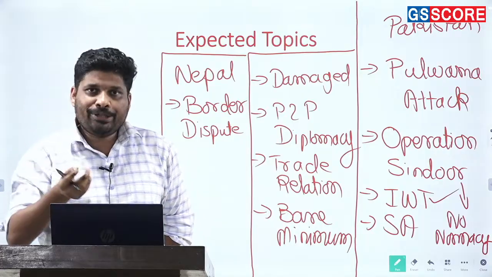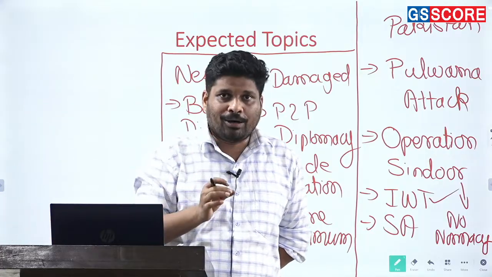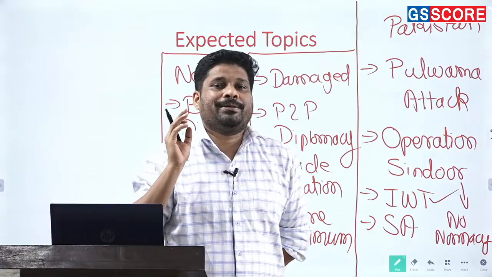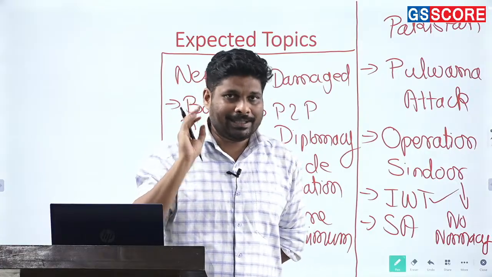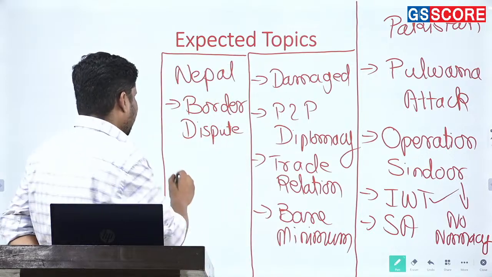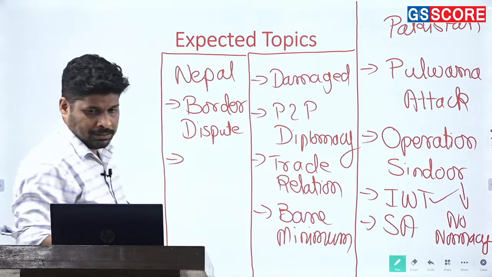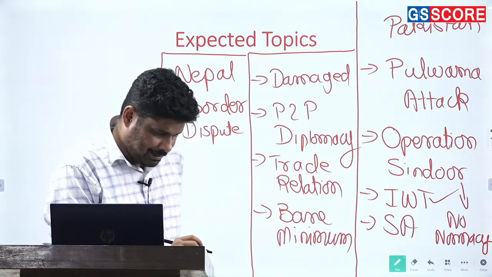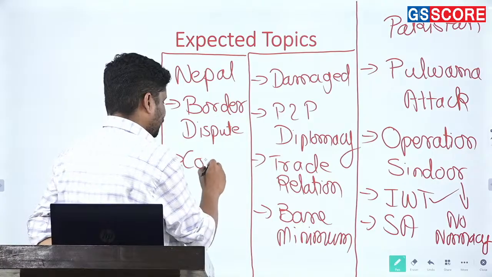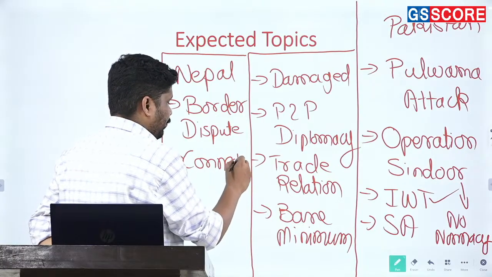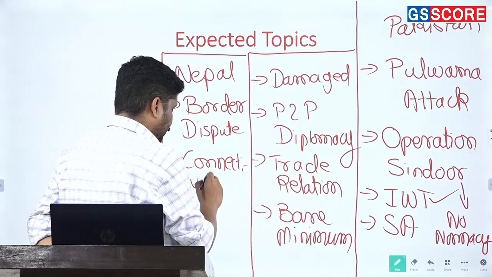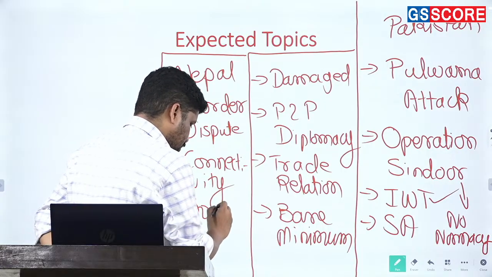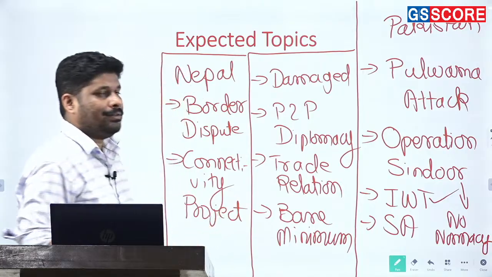Okay. And now I give you homework. List down the areas in which there exist border disputes between India and Nepal. That you have to find out. Other than this, what is also important is connectivity. Connectivity projects that are taking place between India and Nepal.